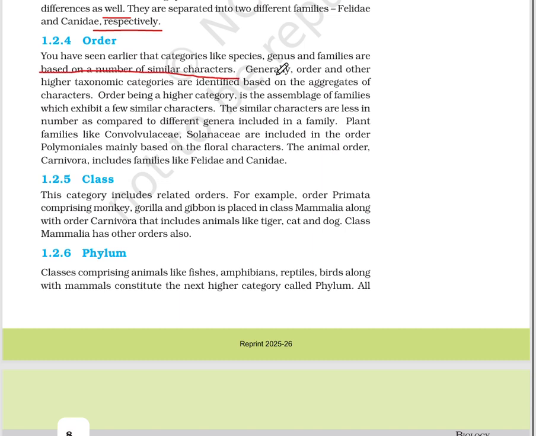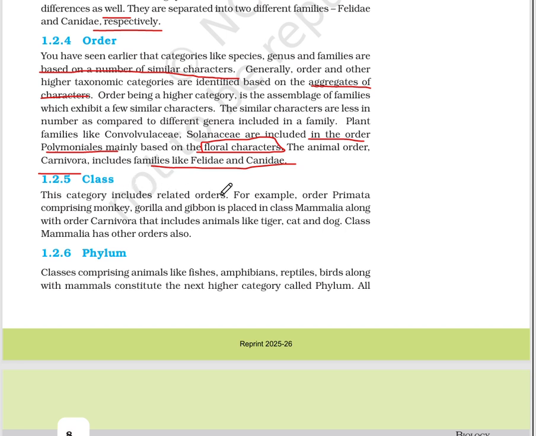You have seen earlier that categories like species, genus, and family are based on the number of similar characters. Generally, orders and other higher categories are identified based on the aggregates of characters. Order, being a higher category, is the assemblage of families which exhibit a few similar characters. The similar characters are fewer in number as compared to different genera included in a family. Families like Convolvulaceae and Solanaceae are included in the order Polymoniales, mainly based on the floral characters. The animal order Carnivora includes families like Felidae and Canidae.